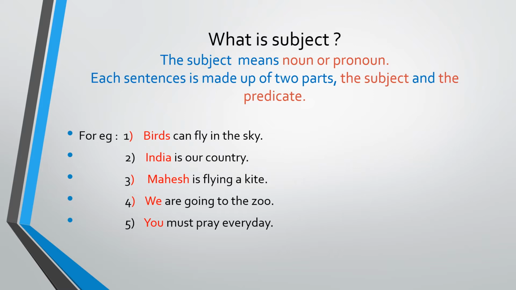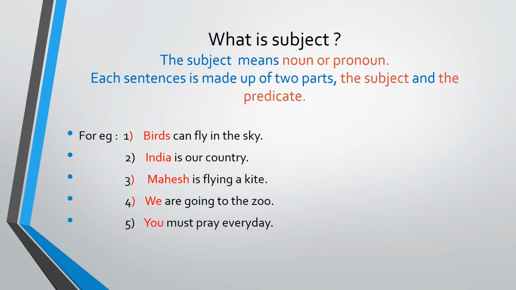And pronoun means you can use it instead of a noun. For example, he, she, it, they, we, I, you, etc. These are the pronouns. And a noun is the name of a person, place, animal or thing. This we already completed in the previous lecture. So it is known as a subject.